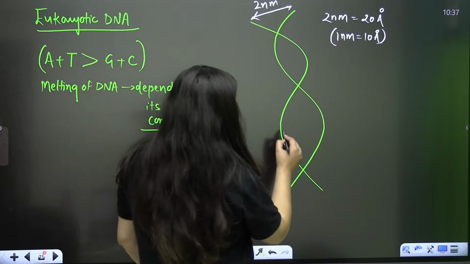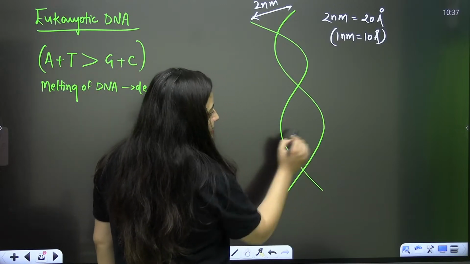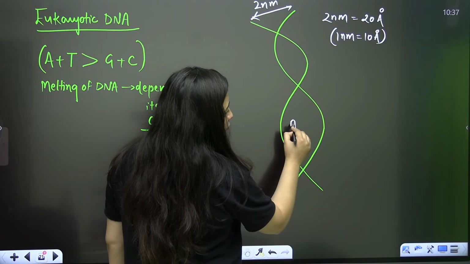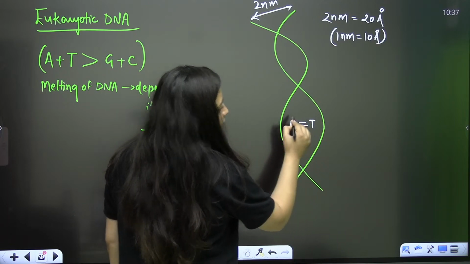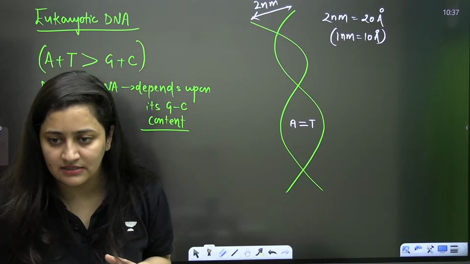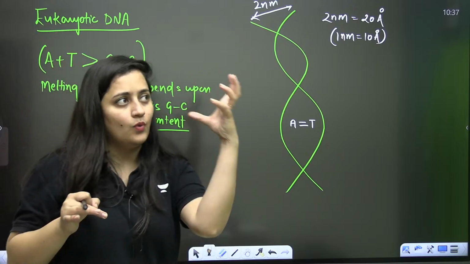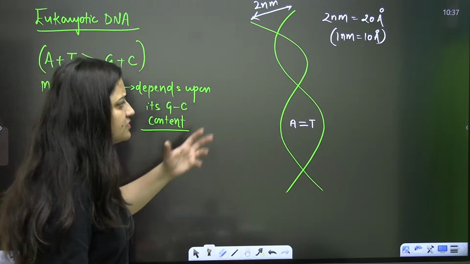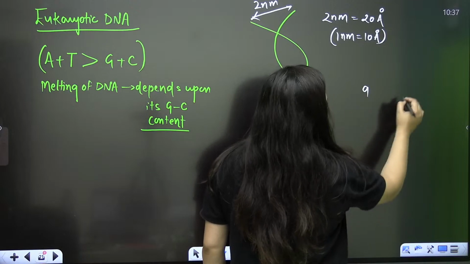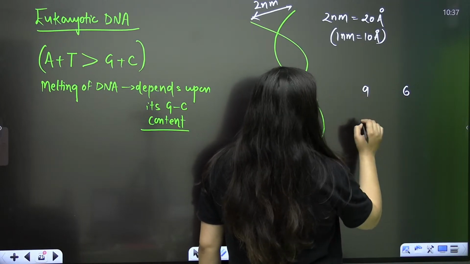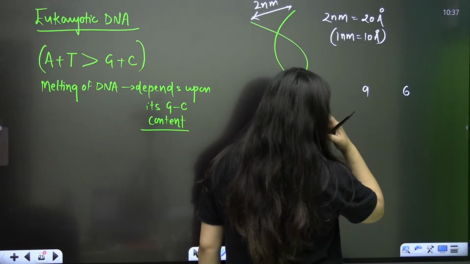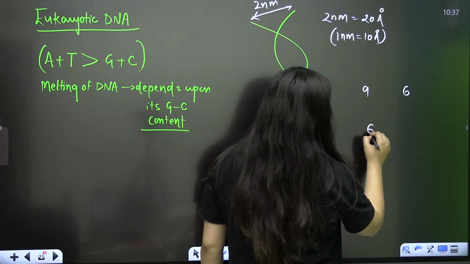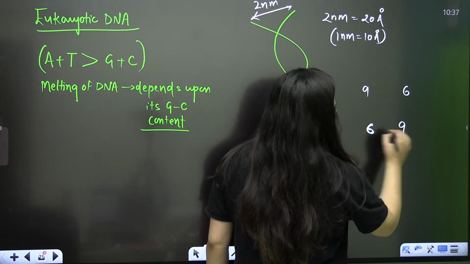Now, this is one polynucleotide chain, and this is another polynucleotide chain. I told you the nitrogenous bases are in the center. Do you know why the pairing is like this? That one is adenine, another is thymine. It's very simple. Adenine is a 9-membered ring, thymine is a 6-membered ring. Cytosine is a 6-membered ring, and guanine is a 9-membered ring.